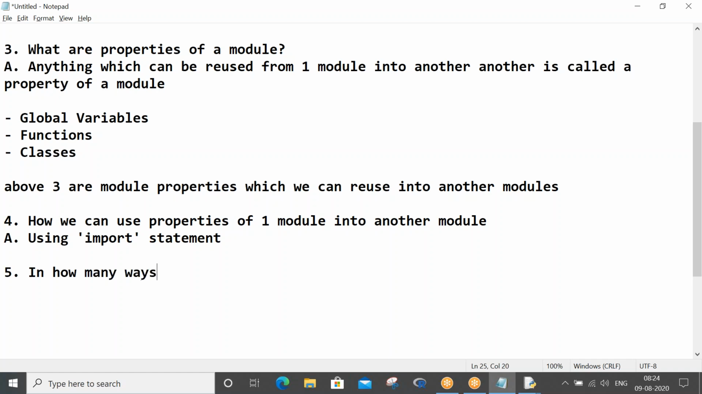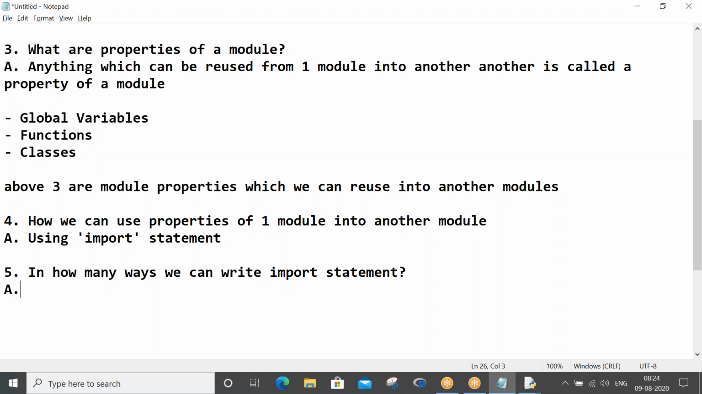In how many ways can we write an import statement? Don't bother, I will explain everything through a program. First write down the important points. In how many ways can we write an import statement? Any point can come in the form of a question, so that's the reason I'm trying to highlight these in terms of points.